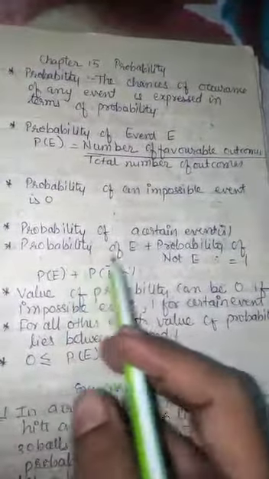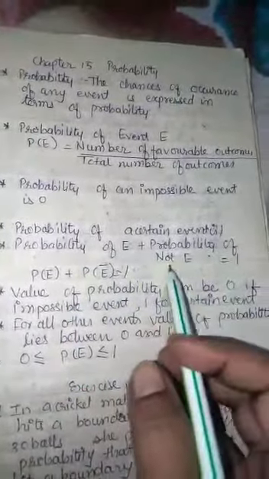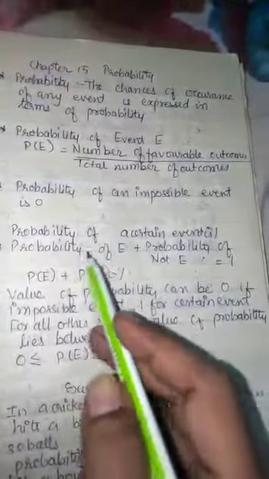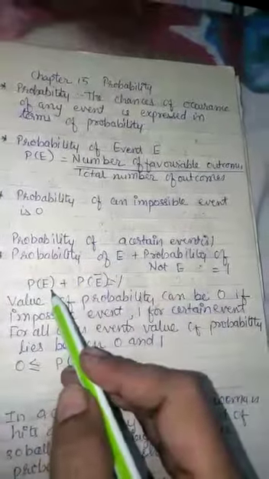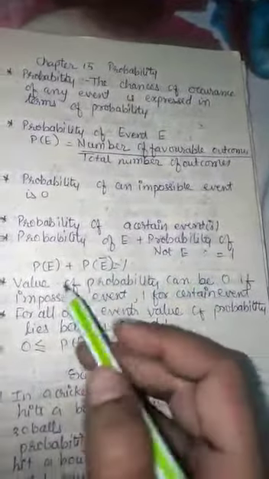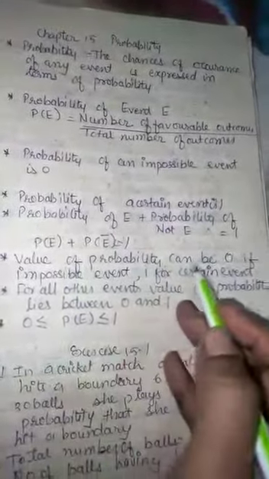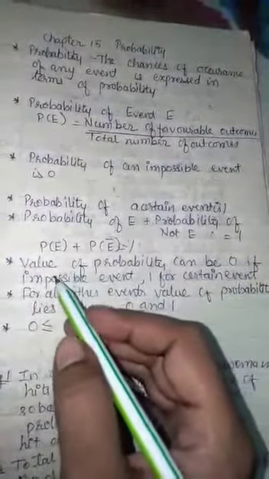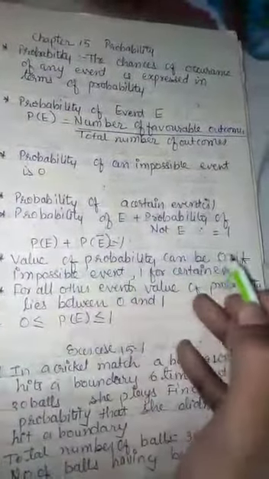Next formula is probability of event E and probability of not E add up to 1. Probability of event E means P of E. Probability of not E means P of E bar. So P of E plus P of E bar equal to 1. Now what can be the values of probability? Values of probability will be 0 if it is an impossible event, that we saw. Probability of a certain event will be 1, that also we saw.